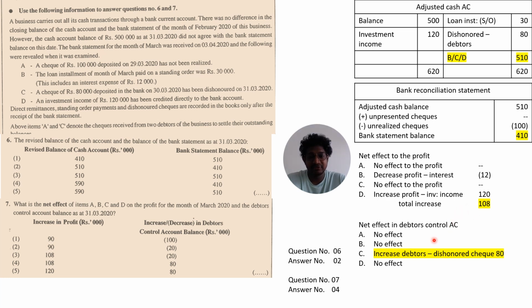And then they ask about the net effect on the debtors control account. Transactions A and B do not affect the debtors, but C does. What happened in C? That check of 80,000 deposited in the bank has been dishonored. When a check received from the debtors is dishonored, debtors are increased again by that amount. So increase debtors by 80,000. So the correct answer to question number 7 is answer number 4. The profit increased by 108 and the debtors increased by 80,000, right?